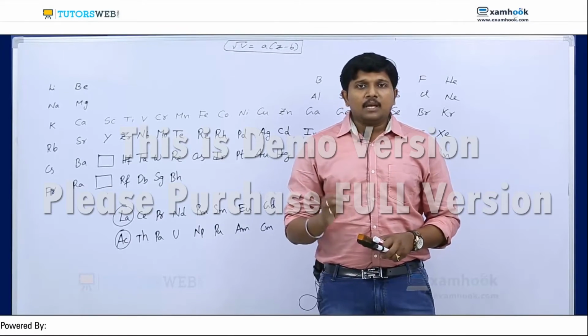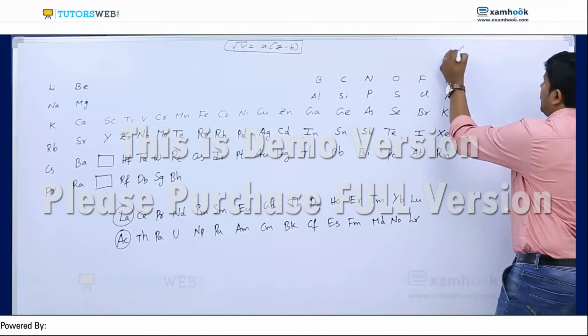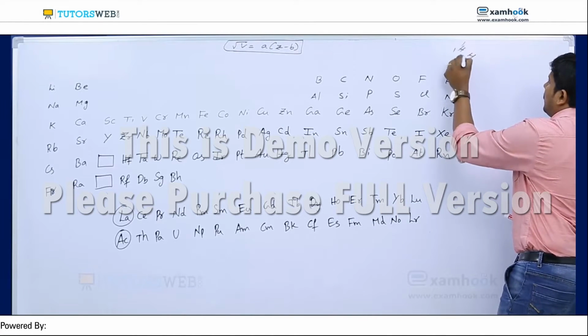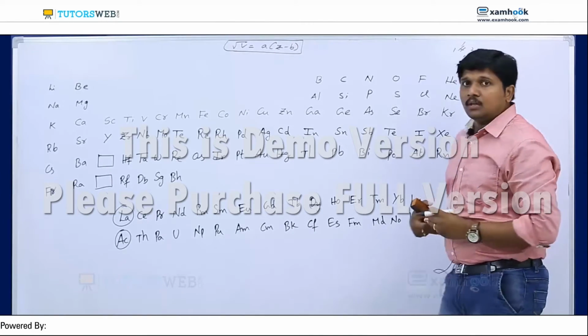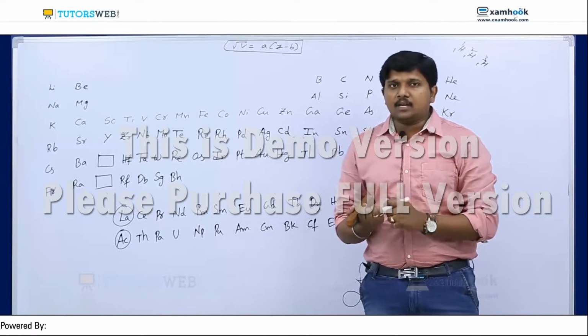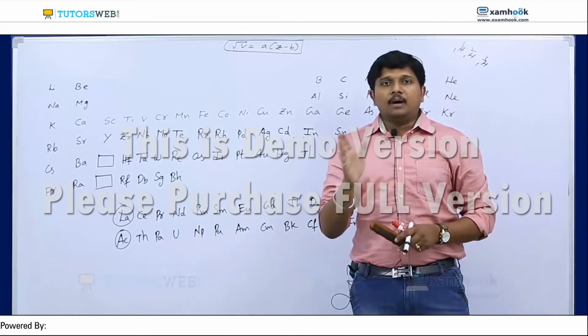There is no place for isotopes. We know hydrogen has 3 isotopes. The first one is what? H1, H2, H3. That means the mass number is changed. That means which one do you have to arrange? First hydrogen 1, then hydrogen 2, hydrogen 3, because they have different mass numbers.